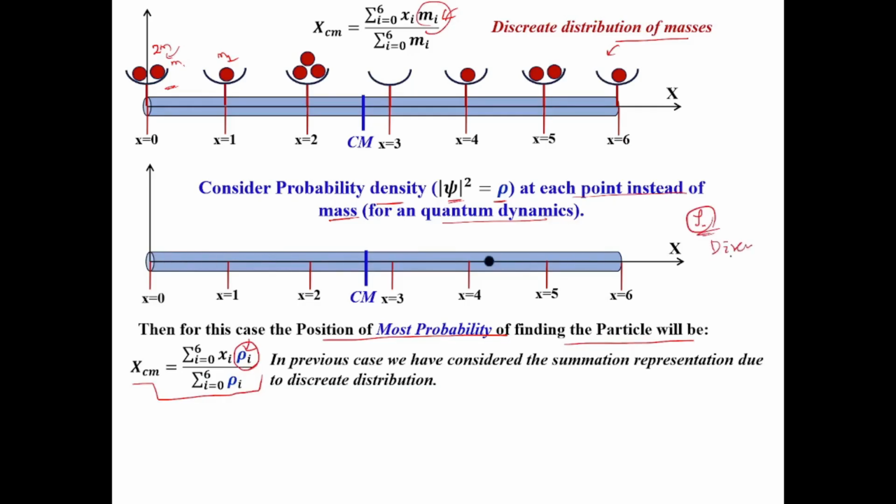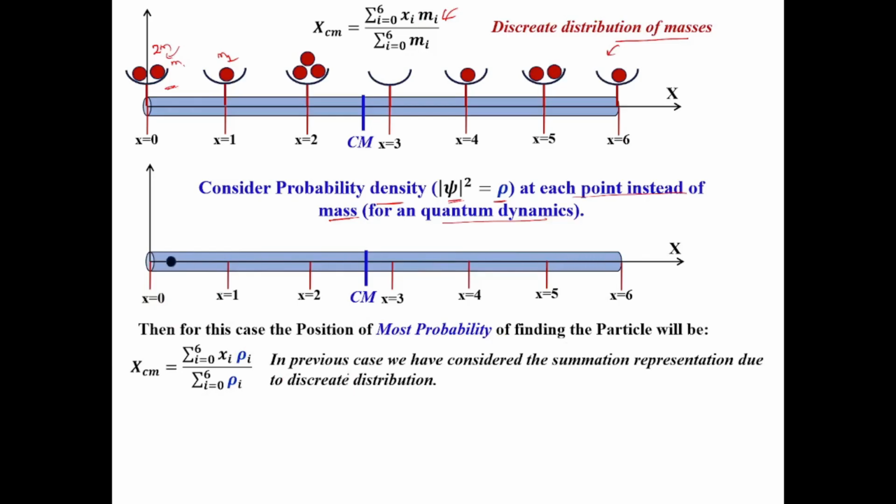What we discussed now is that probability density rho is not discrete. It could not be discrete because probability density at x equal to 0 exists, at x equal to 0.5 exists, at x equal to 0.6 also exists, at x equal to 0.7 also exists, at x equal to 3.1, 3.2, at each and every point of this rod probability density we can find. So here probability density is not discrete.